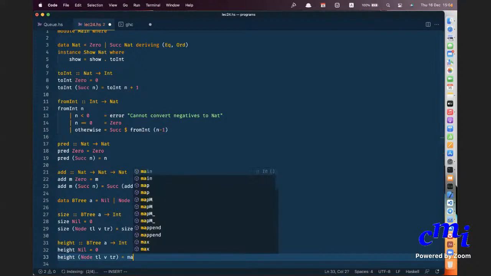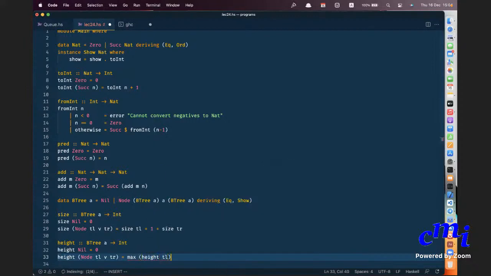So can we use max? Yes, you can use max of height of TL and height of TR. TL itself is a tree of type BTree a, right? You do the maximum and then you add one. Great, so you can do this.